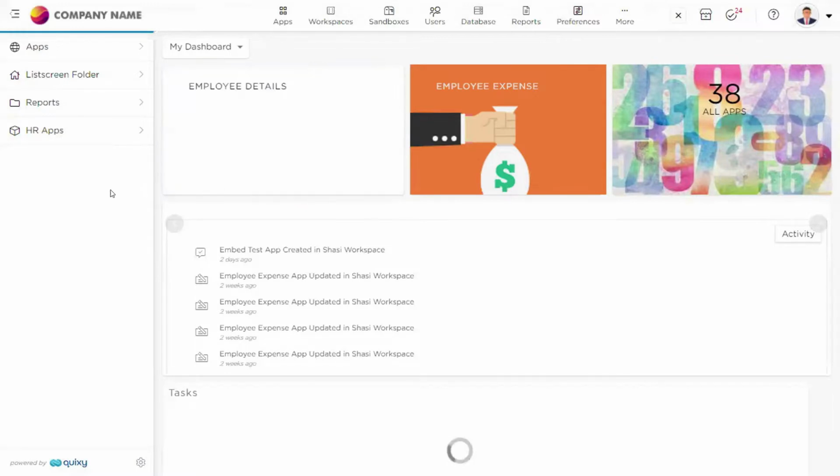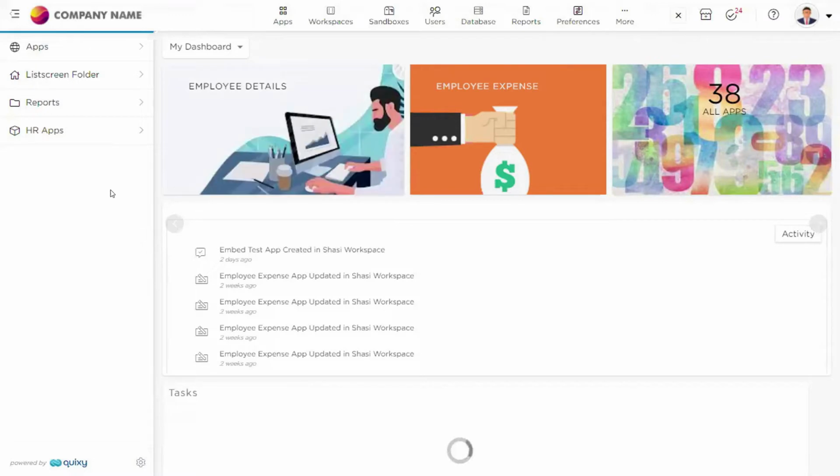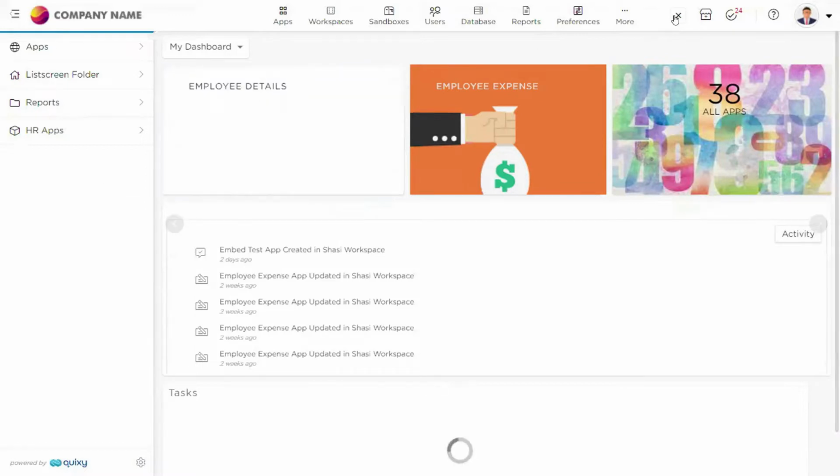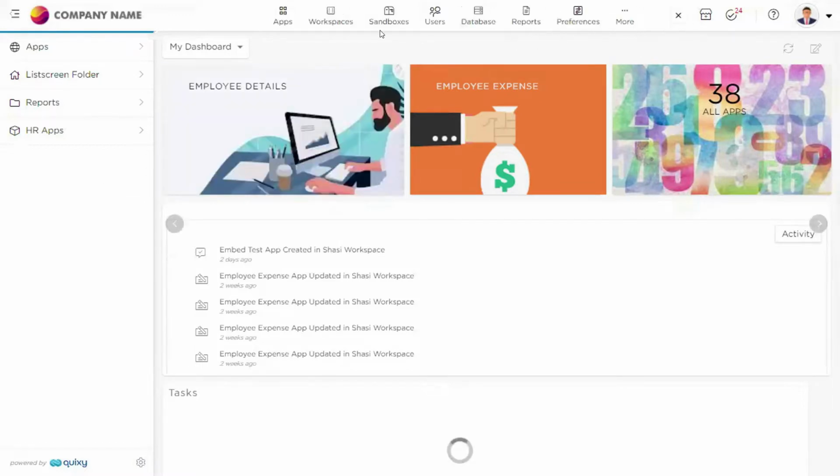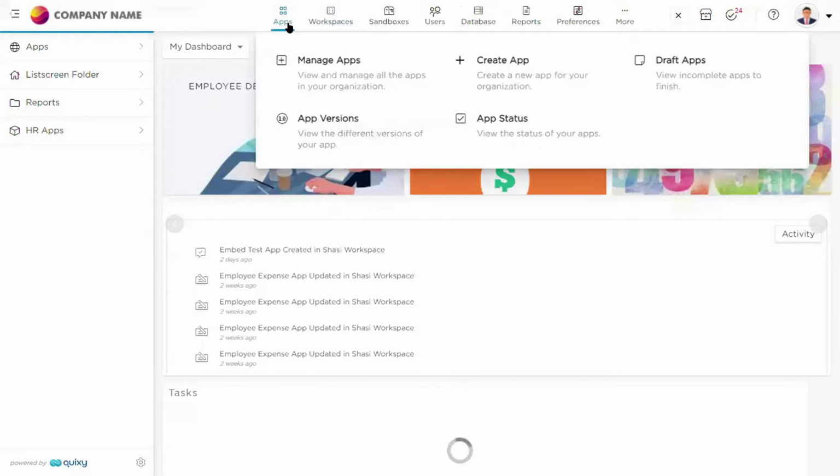As I told you, to start or initiate any process in Quixie, we have to navigate to the admin menu. That's what we are going to follow today. Once you go to the admin menu, the first option that you would see is to create an application.